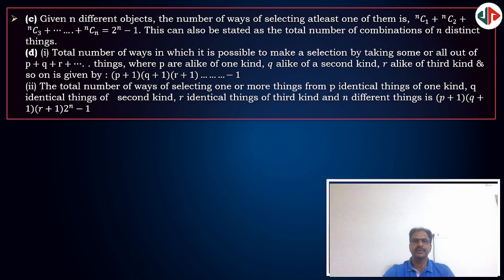Next, the total number of ways in which it is possible to make a selection by taking some or all out of p plus q plus r things, when p are alike of one kind, q are alike of second kind, r are alike of third kind, and so on, is given by p plus 1 into q plus 1 into r plus 1, minus 1.